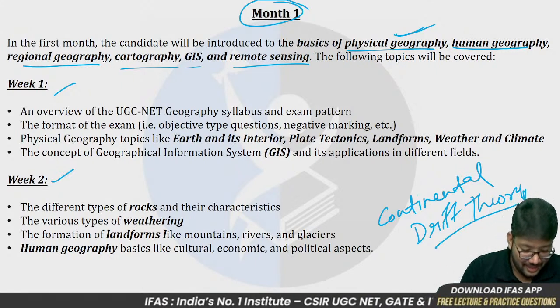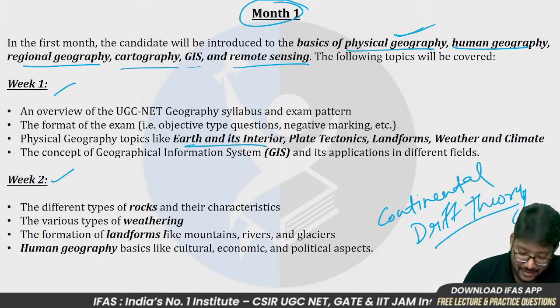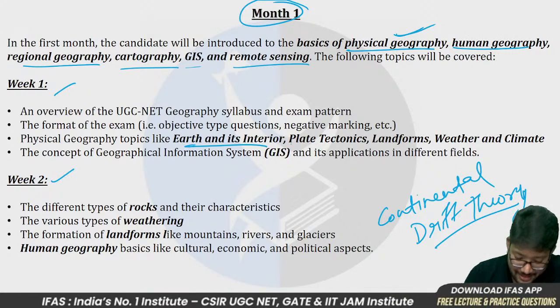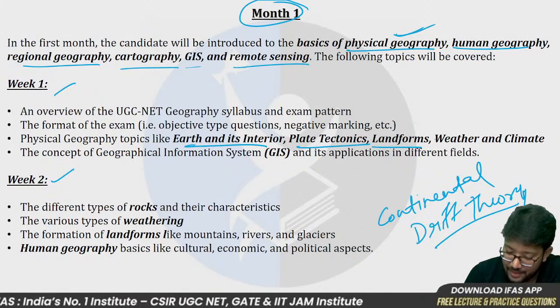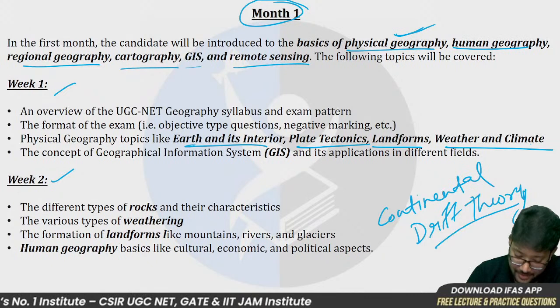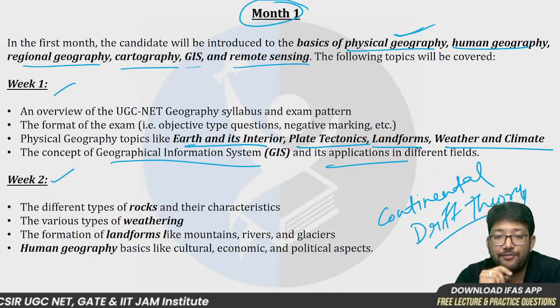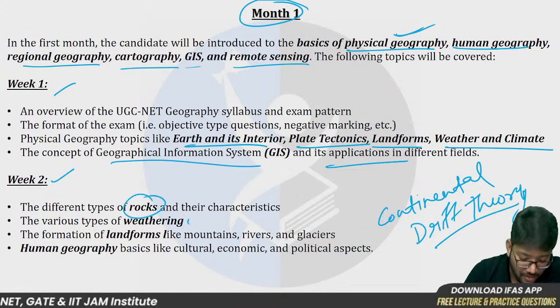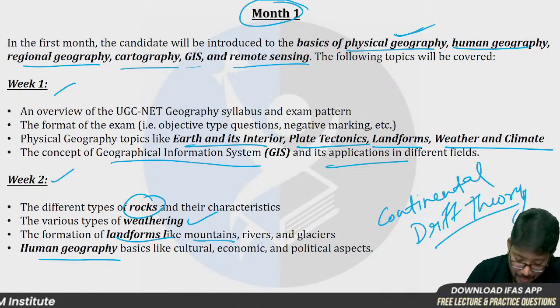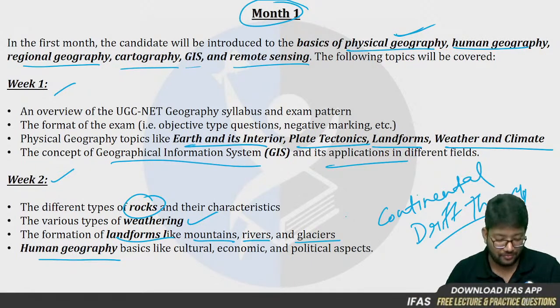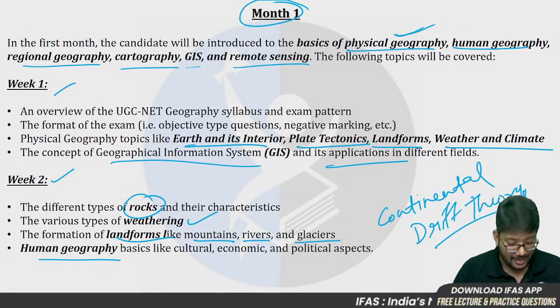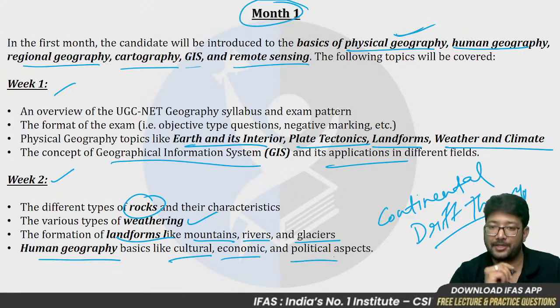In week 1, I'm going to cover the Earth and its interior, plate tectonics, landforms, weather and climate, and the concepts of GIS and its application in different fields. In week 2, we are going to cover rocks, weathering, landforms and human geography. Landforms like how mountains, rivers and glaciers were formed. In human geography, we will be covering the cultural, economic and political aspects.